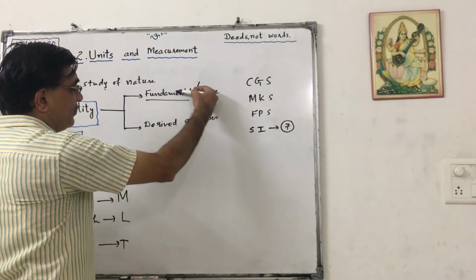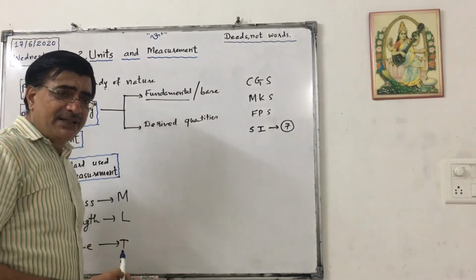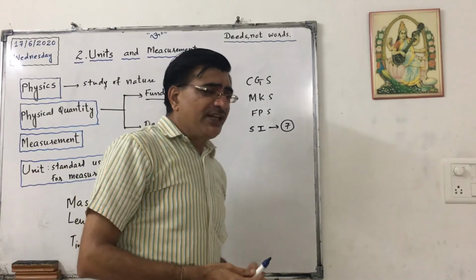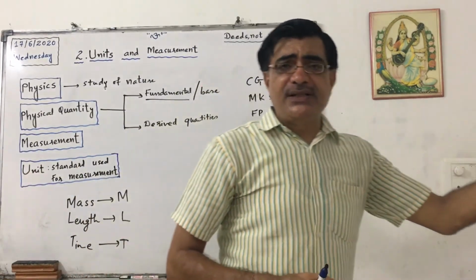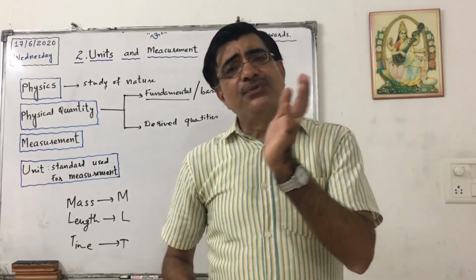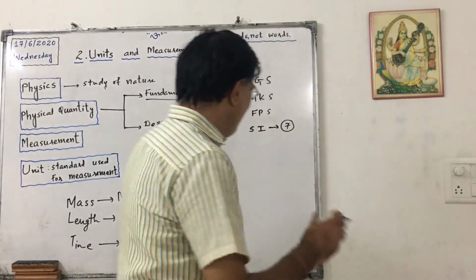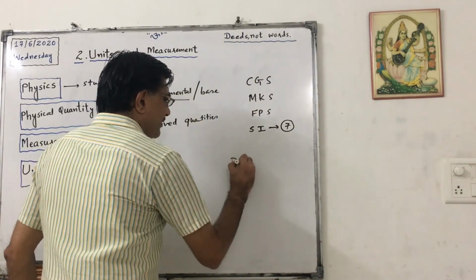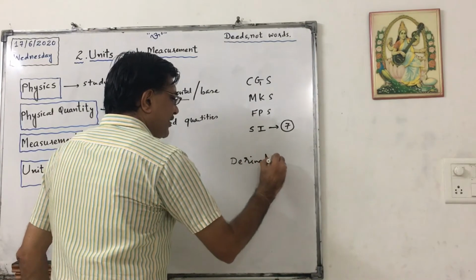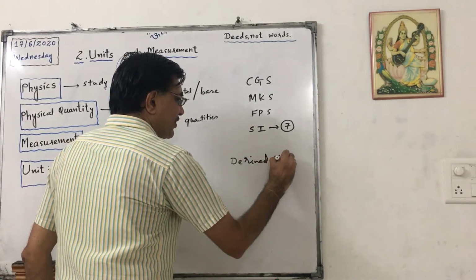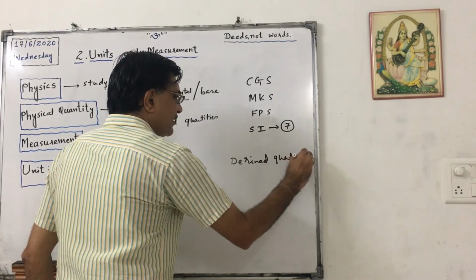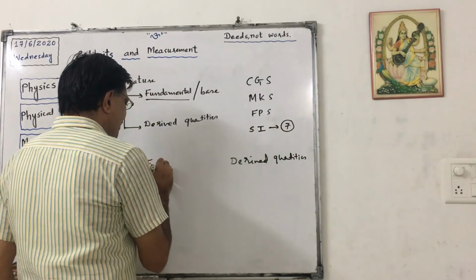Now we have to correlate this. Fundamental quantities and derived quantities: we want to obtain units of derived quantities using fundamental quantities.